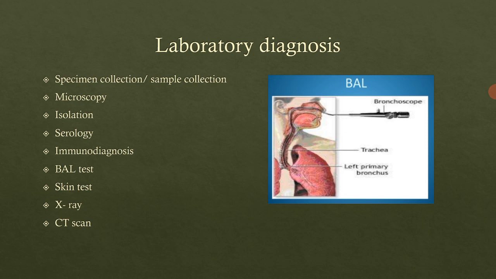Now this BAL is typically performed to diagnose lung diseases. It is commonly used for immunocompromised people, or people who have pneumonia, some types of lung cancer, tuberculosis, or interstitial lung diseases.